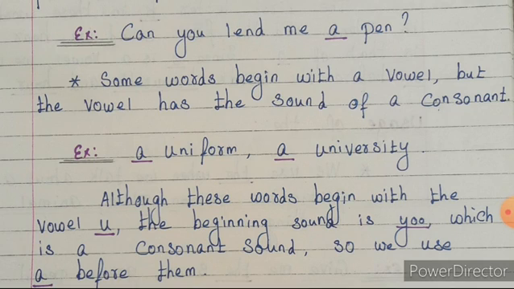So for the nouns uniform, university, U is there. So you have to look at the sound. You have to concentrate on the sound. We use a before a singular noun, uniform. Here it is also a singular noun beginning with a consonant sound. Even though it is a vowel, the vowel has the sound of a consonant. So here we have to use the article a.